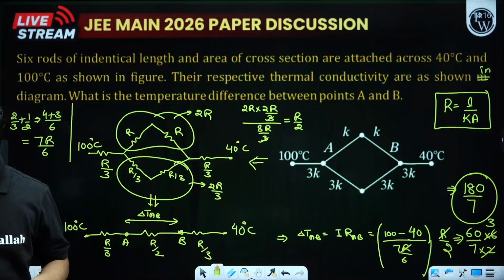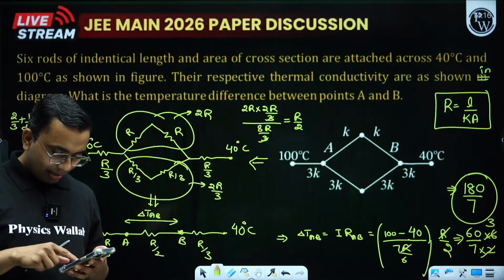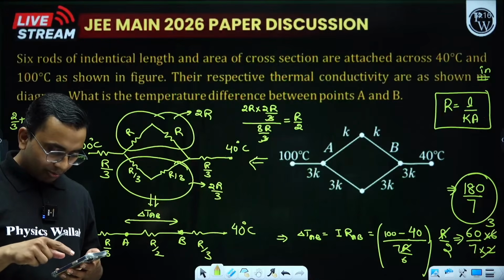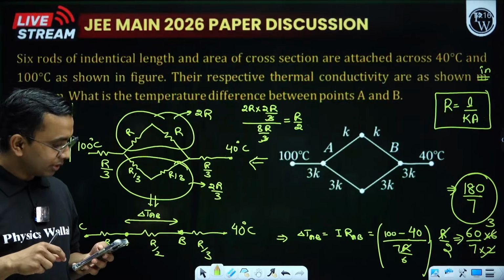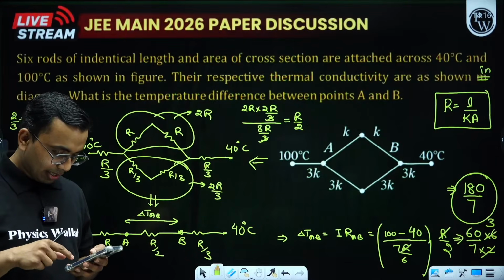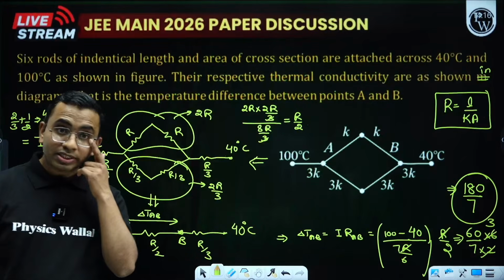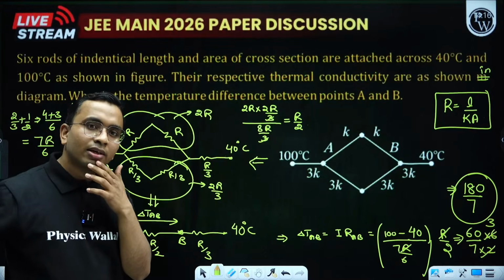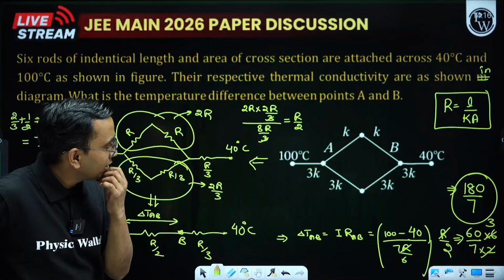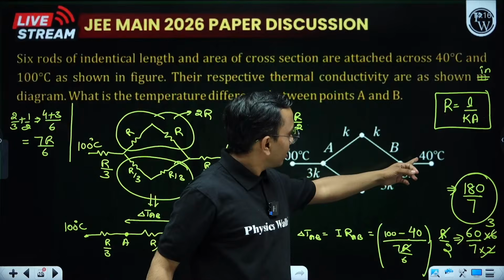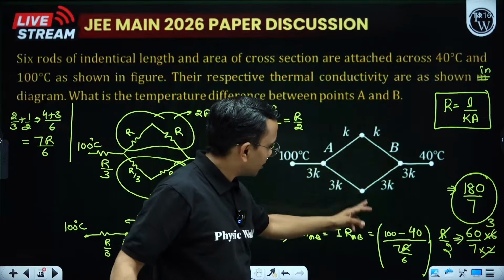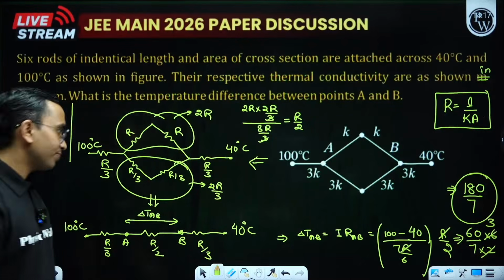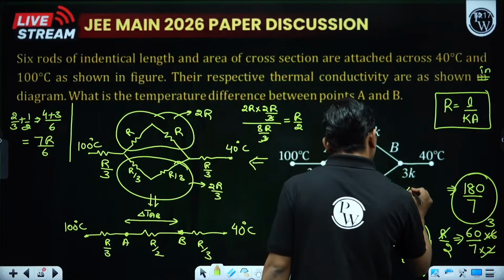But if we see, we expect an integer, isn't it? This is memory based, therefore I am thinking the student might have missed a few things, or the data is not fully correct. This comes out to be 25.71. It is 70. Okay, which one was 70? Instead, if we take this as 30, then this will be a perfect integer. Anyways, this becomes my temperature difference.